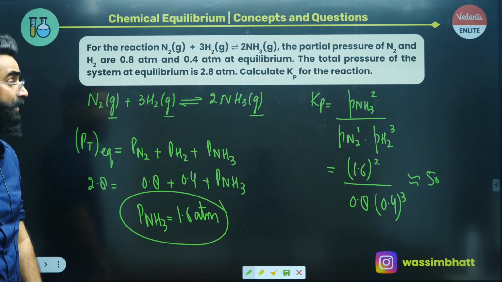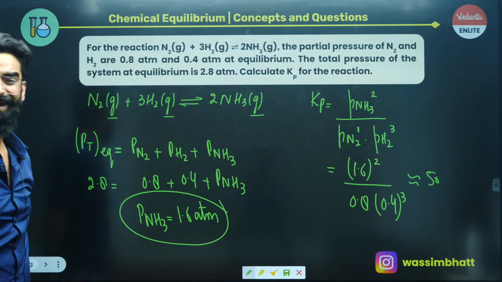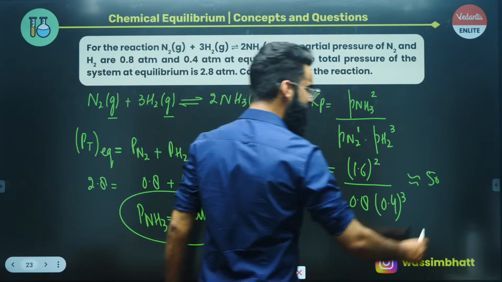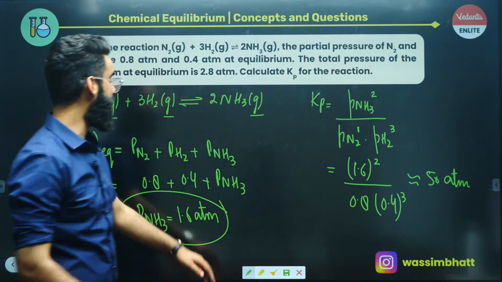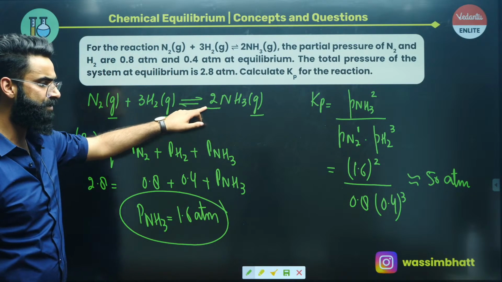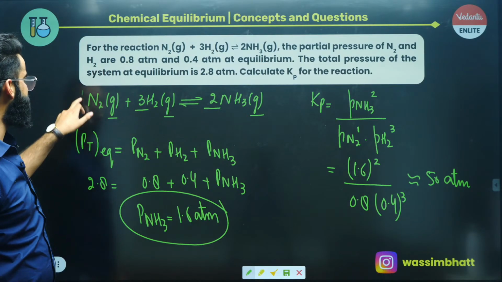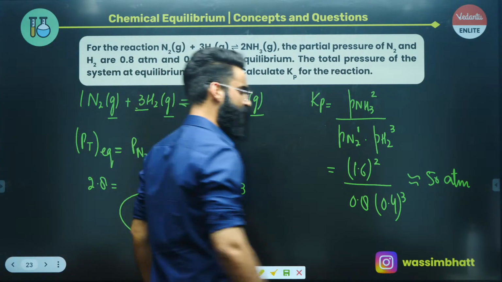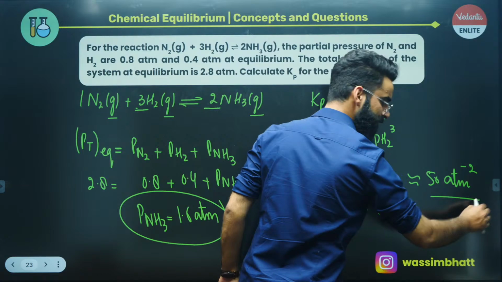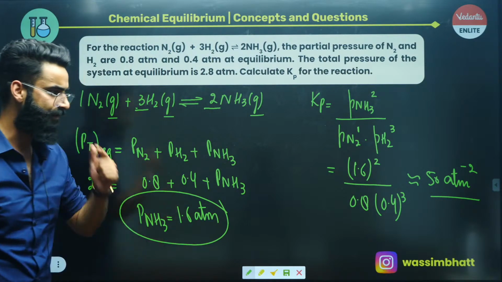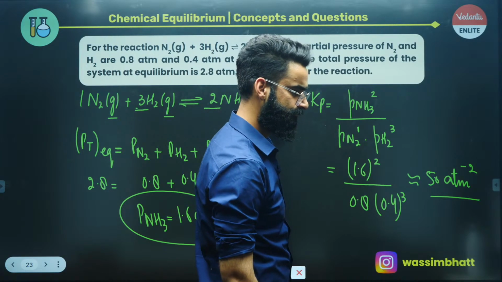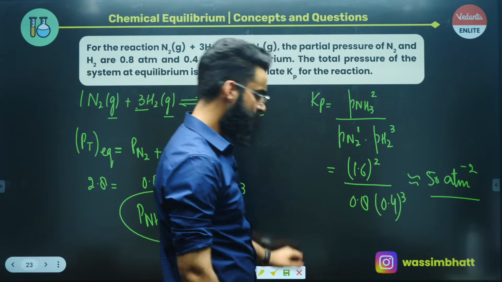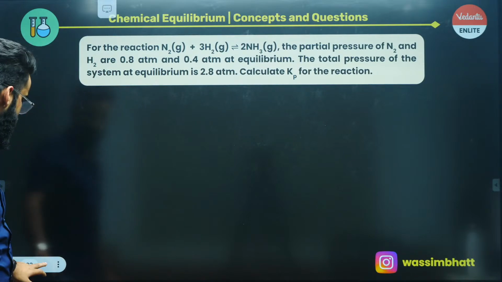If I ask you what are the units, since the pressure is given in atm, the units are going to be atm raised to the power delta Ng. What is delta Ng for the reaction? Number of moles of gaseous products, that's 2, minus number of moles of gaseous reactants, that's 3 plus 1, 4. So 2 minus 4 comes out to be minus 2. So 50 atm raised to minus 2 is going to be the final answer, right? Yes, simple. Right, people? I'm sure it's clear to everyone.